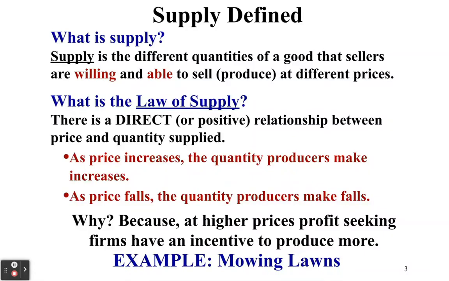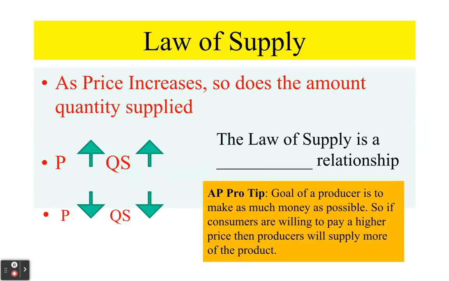Like I talked about last class, this all logically makes sense because you live in a capitalist society. So this just visualizes it, right? As price increases, here are the arrows, quantity supplied increases. As price decreases, quantity supplied decreases. And as a reminder, the law of supply is a direct relationship between the two, okay? Do not forget that the goal of any producer, any firm, is to make as much money as possible. They are for profit, okay? So if consumers are willing to pay a higher price, we're going to supply more of that product. If the price is higher, we're going to produce more.